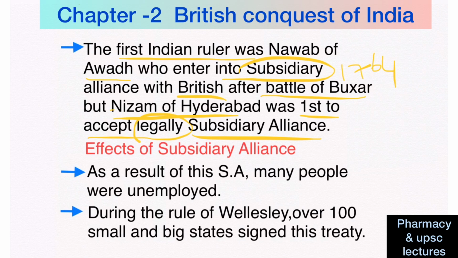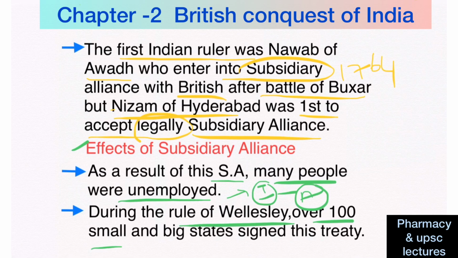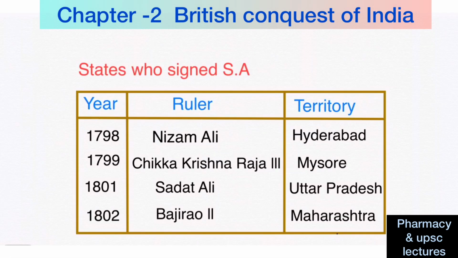Then, if you see the effects of subsidiary alliance, as a result of this subsidiary alliance, many people were unemployed because Indians lost their army, so they couldn't be employed anymore. Next, during the rule of Wellesley, who was the Governor General, over 100 small and big states signed this treaty.